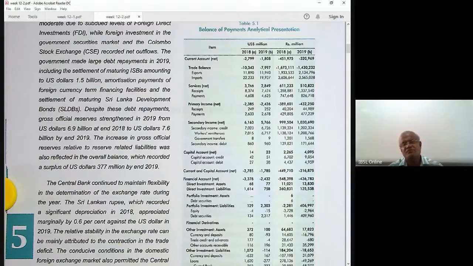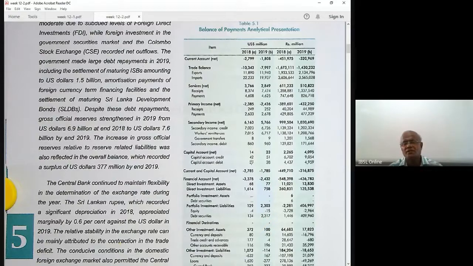There's a worsening. We had a 3.7 surplus in the service account, still a surplus, but it is not good, coming down. Then, for example, there's a slight deterioration in primary income. Here also deterioration, a drop in secondary income, 6.1 to 5.7.